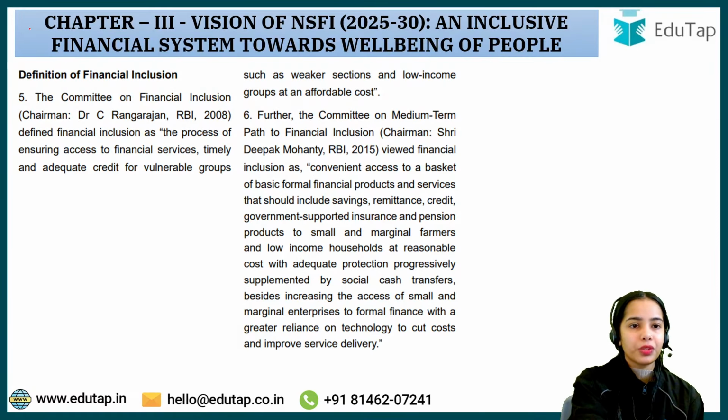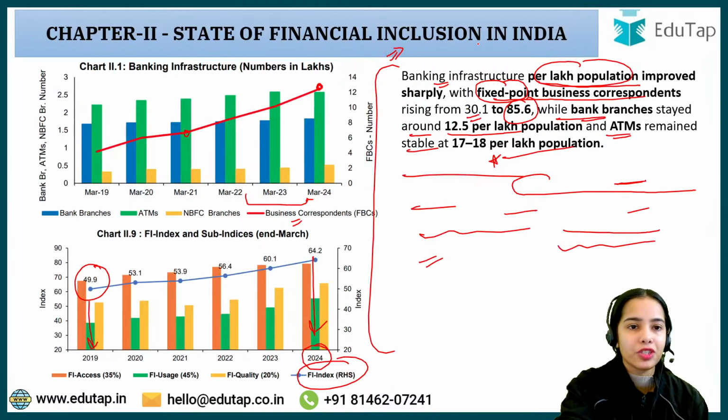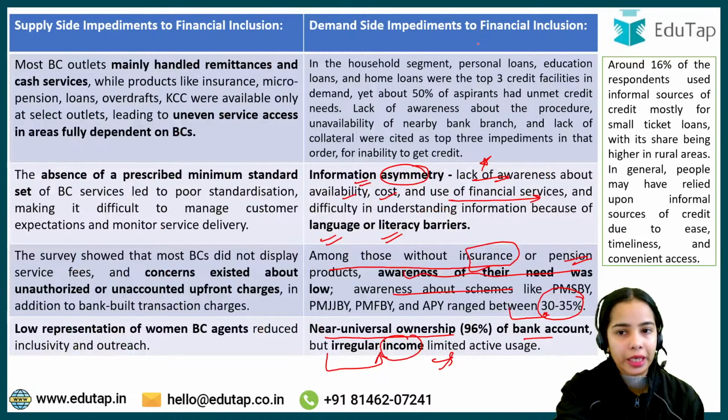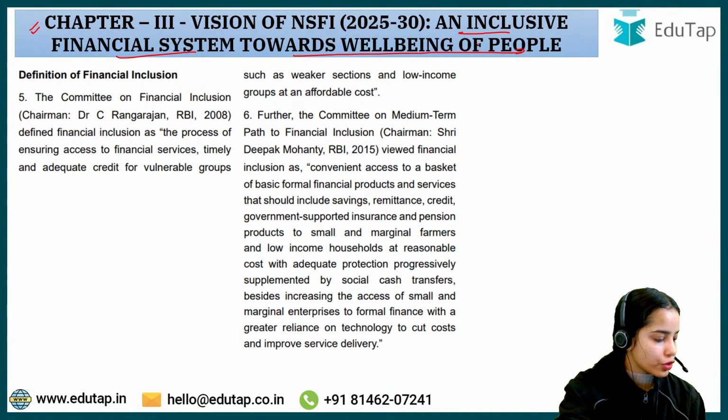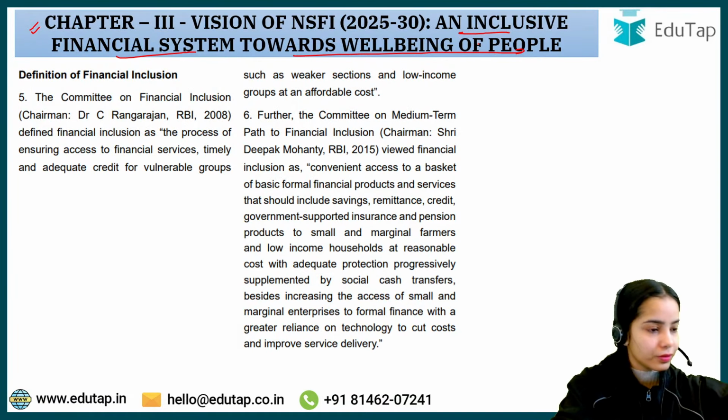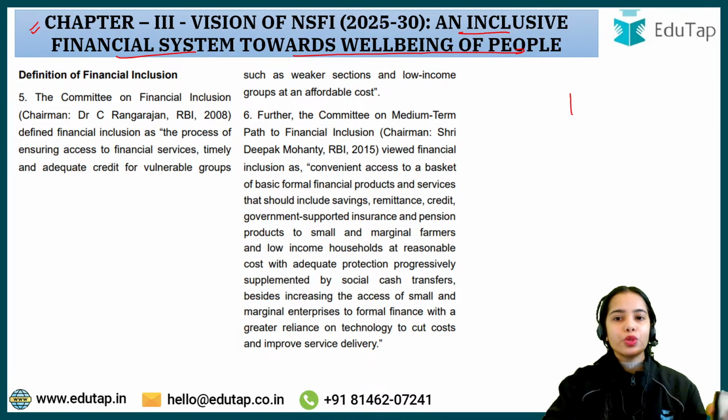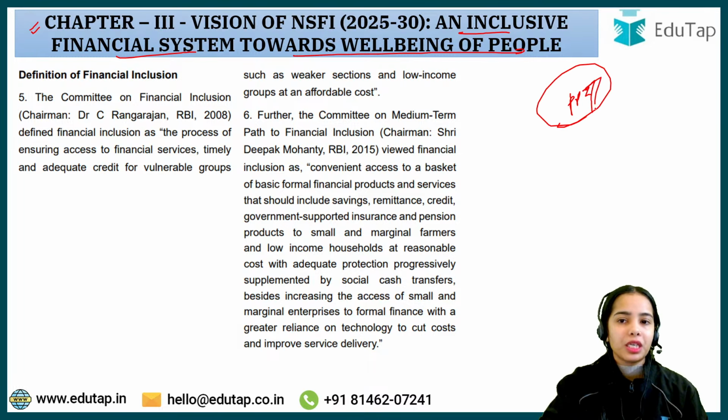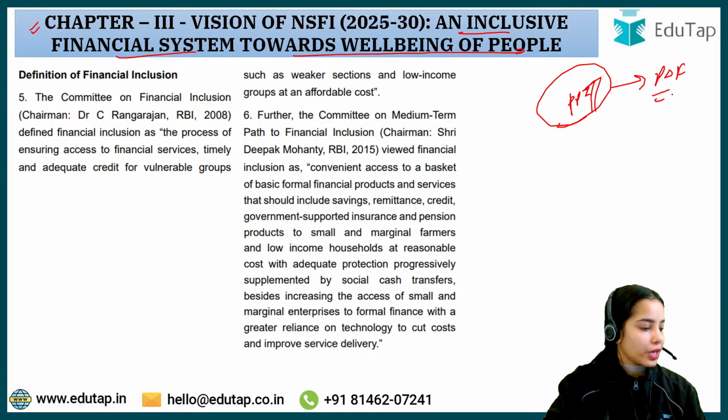Now, coming to chapter 3, that is the vision of NSFI, an inclusive financial system towards the well-being of people. So we have completed the second chapter about the state of financial inclusion in India. Now coming to chapter 3. Any confusion? No, this PPT will be provided to you, so you do not have to make any notes, because the PPT will be provided to you in PDF form. Okay? Any confusion?